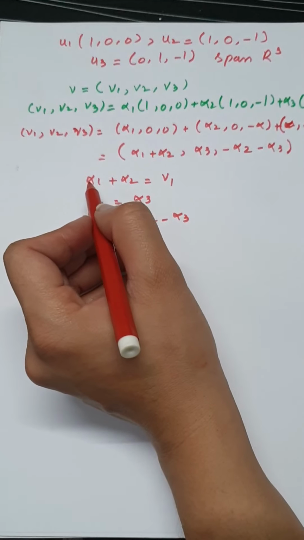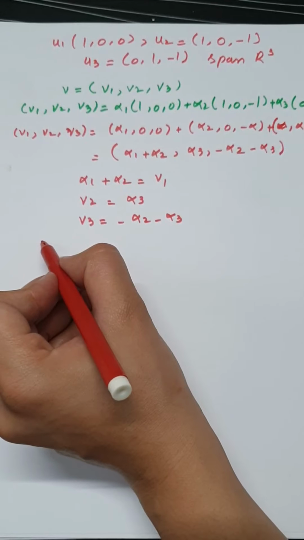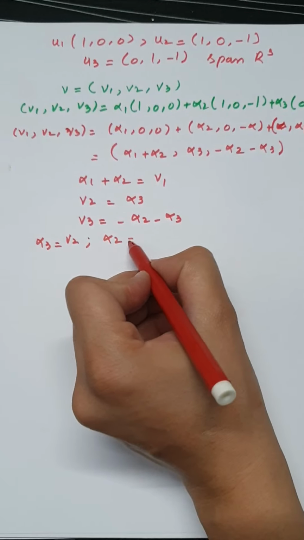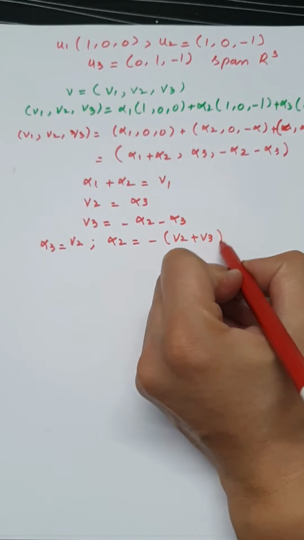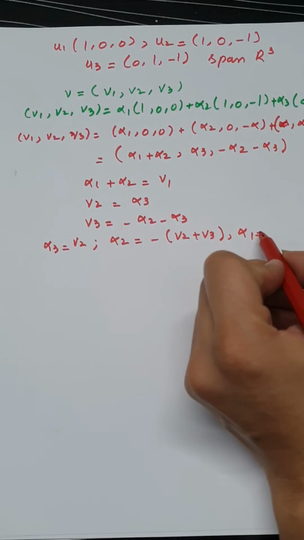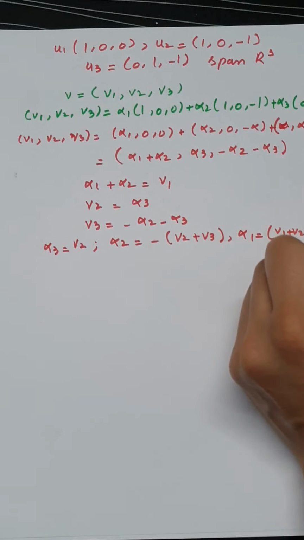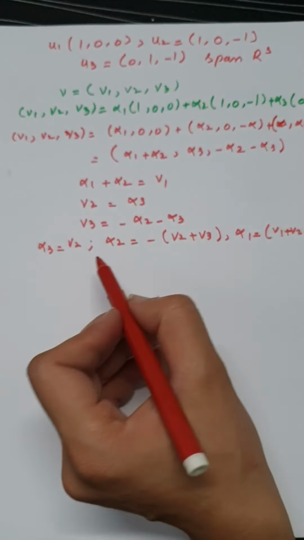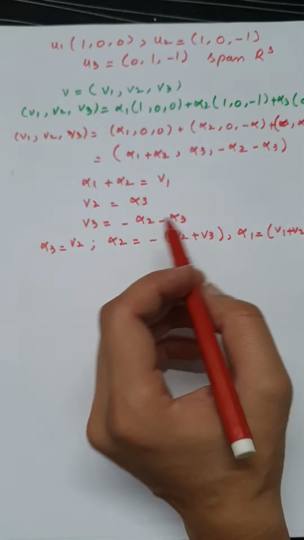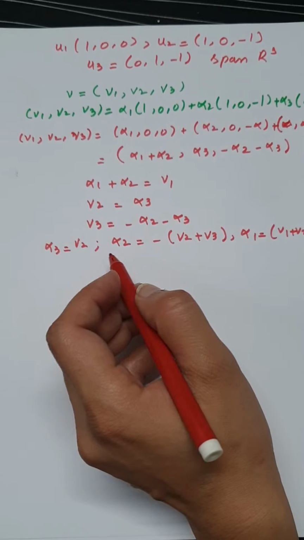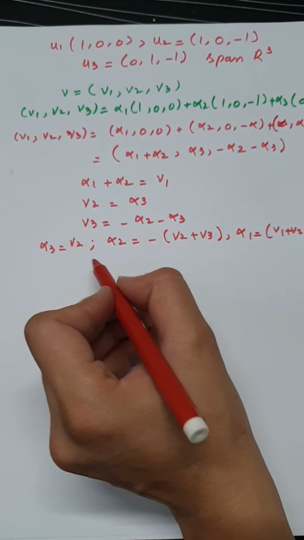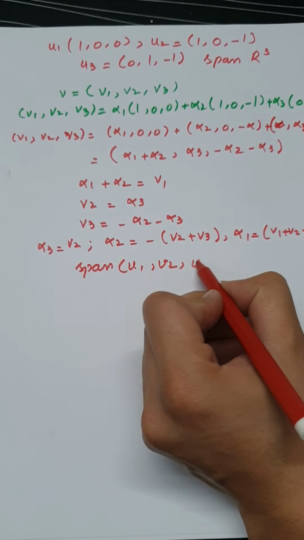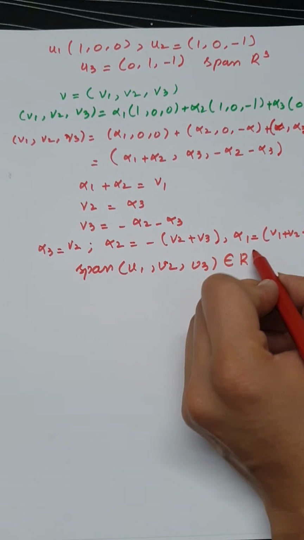The solution is alpha 3 is equal to v2, alpha 2 is equal to minus v2 plus v3, and alpha 1 is equal to v1 plus v2 plus v3. Since we have obtained the solution for every choice of v1, v2 and v3, we conclude that u1, u2 and u3 span R3. Thus the span of u1, u2, u3 is R3.